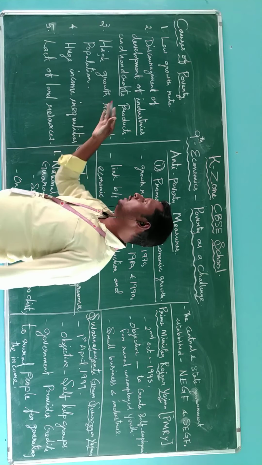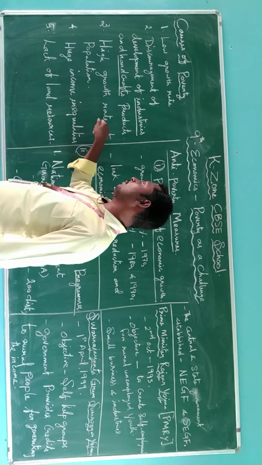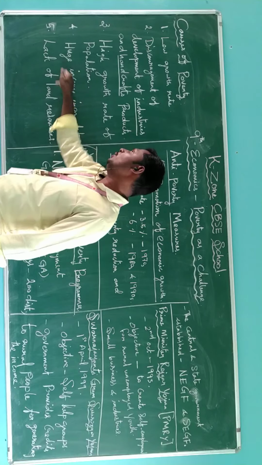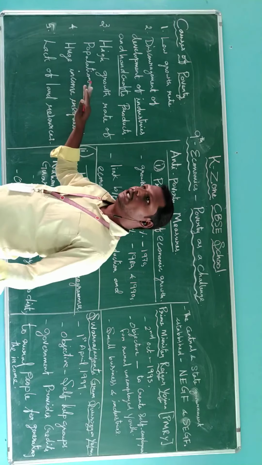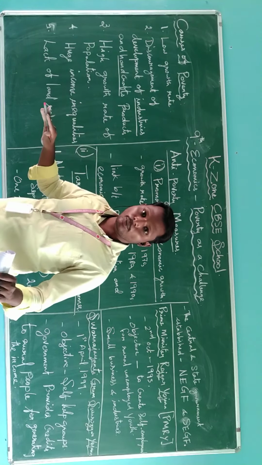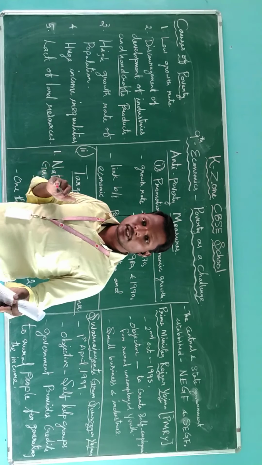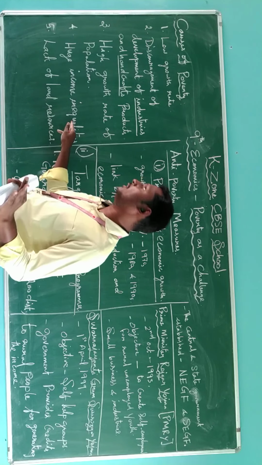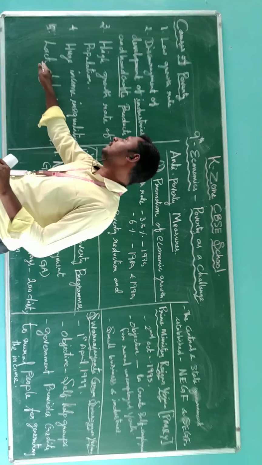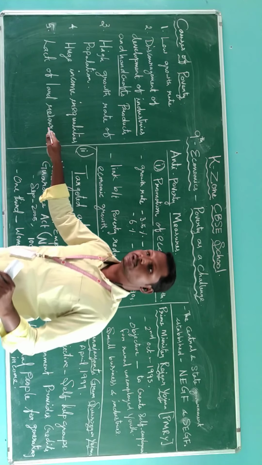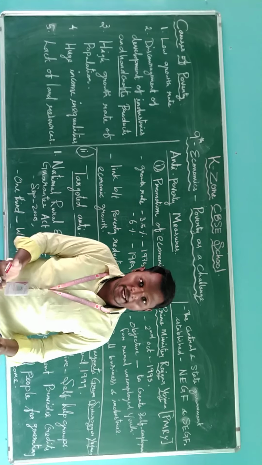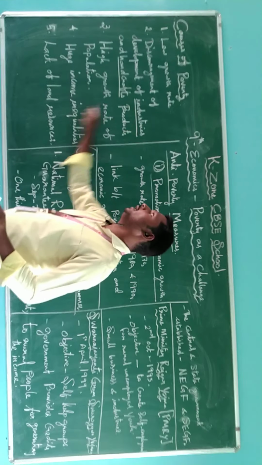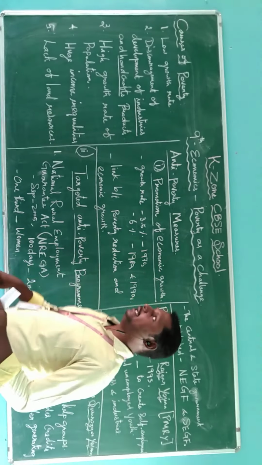Where there is low income, if you find a high growth rate of population, that causes poverty. Huge income inequality: when both rich and poor occupy the same place, we cannot establish a poverty elimination scheme among them. This is a difficulty the government is finding. And the last is lack of land resources. If they don't have land, they cannot get resources and they cannot get income. So it is a cause of poverty.